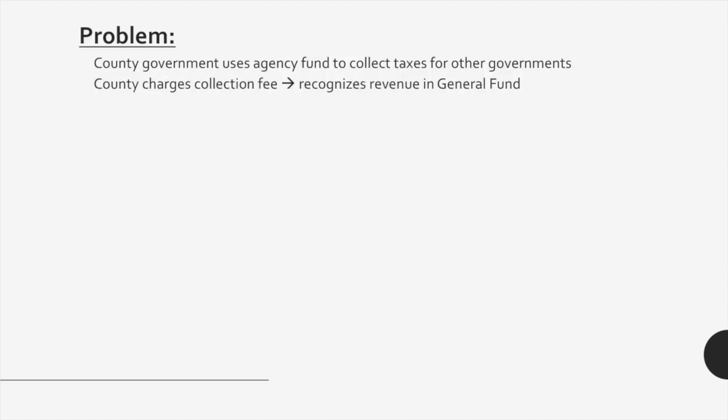So then looking at a problem that involves agency funds, in this problem we have a county government that uses an agency fund to collect taxes for other governments. And within this problem, the county will charge a collection fee, but this revenue will not be recognized within the agency fund. It will be recognized in the general fund since agency funds can't recognize revenue.